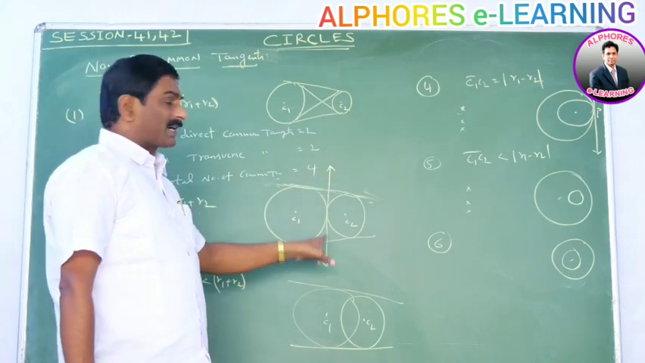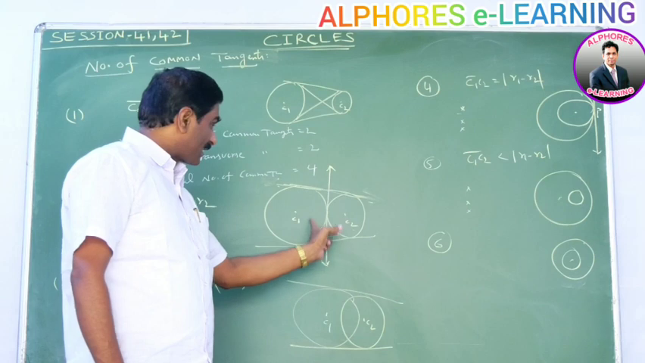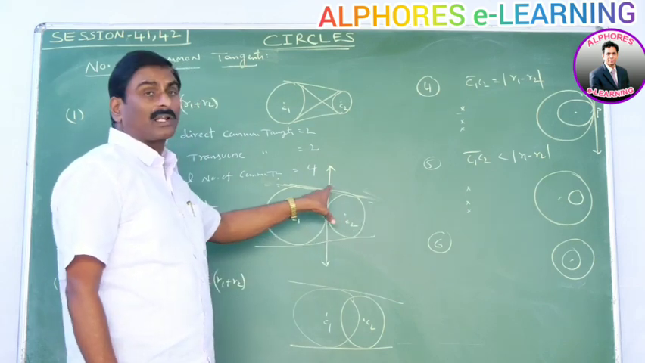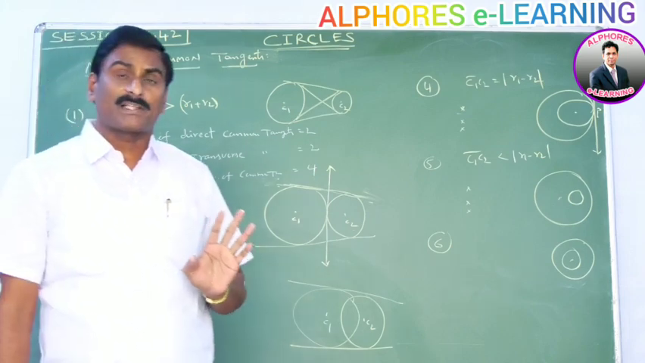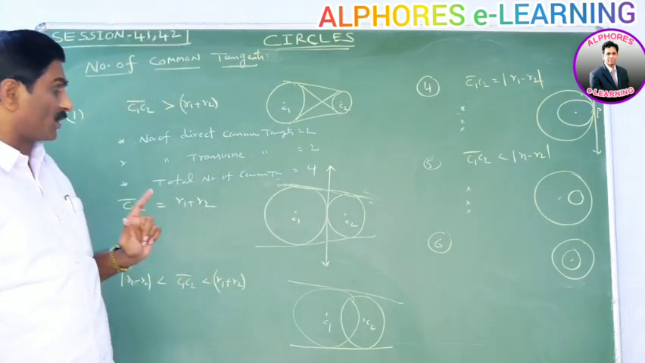It is the transverse common tangent. One of the circles lies on this side, another circle lies on this side. It is said to be a transverse common tangent. Total number of tangents is equal to 3. Out of this, direct common tangents are 2 and transverse common tangent is 1.